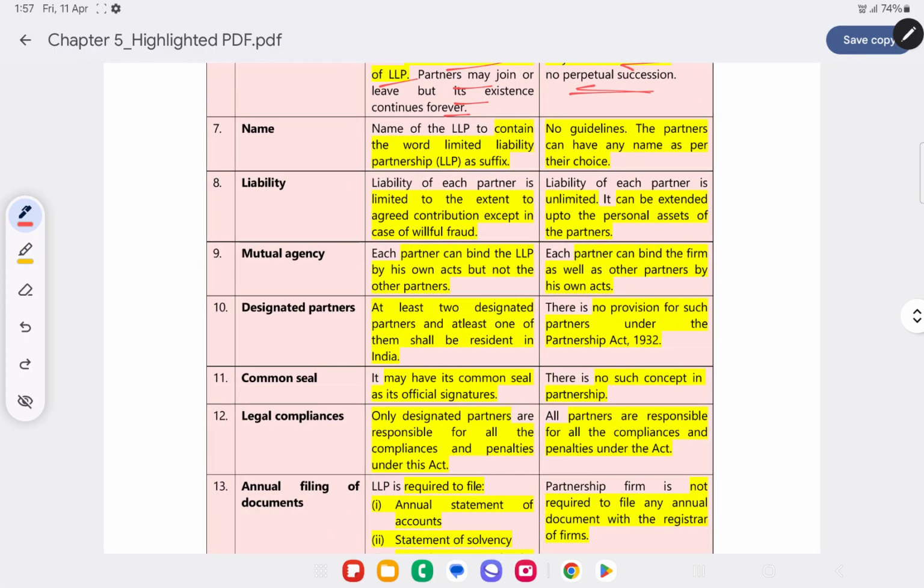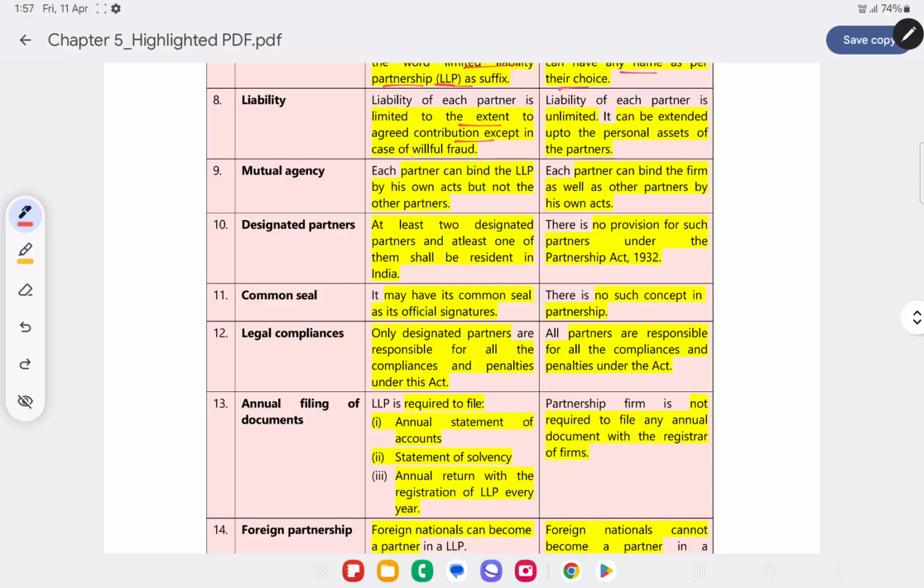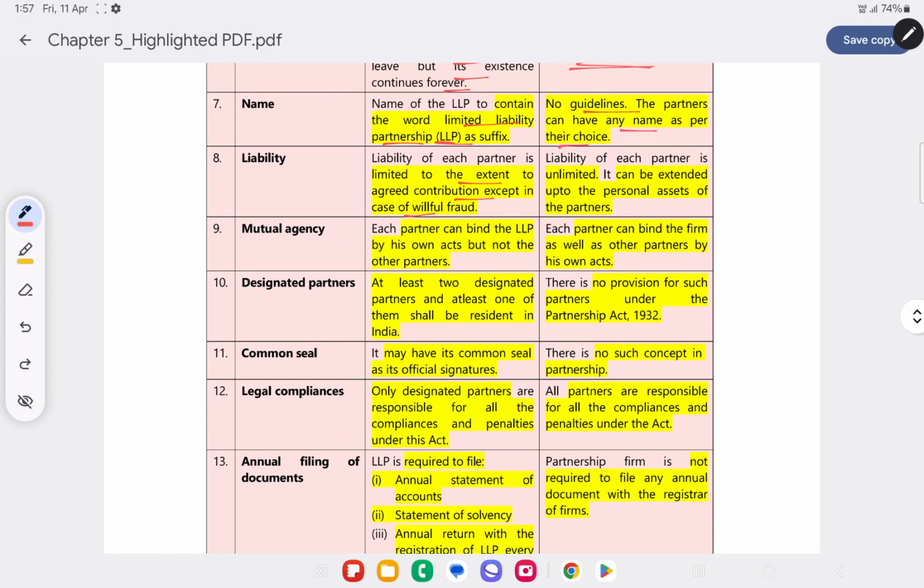Name. In case of LLP, the name should contain the suffix LLP or limited liability partnership, whereas in case of a partnership firm there is no such guideline. They can have any name as per their choice. Liability. In case of LLP, liability is limited to the extent of agreed contribution, except in case of willful fraud.